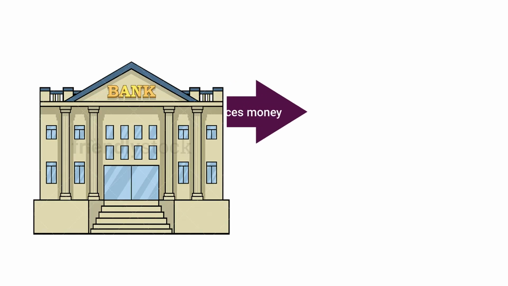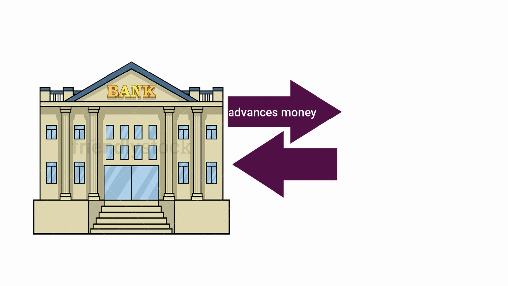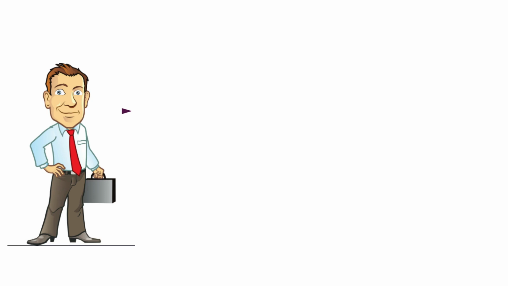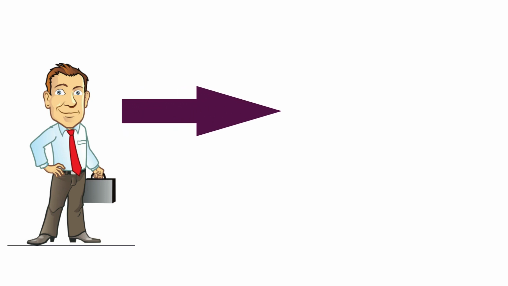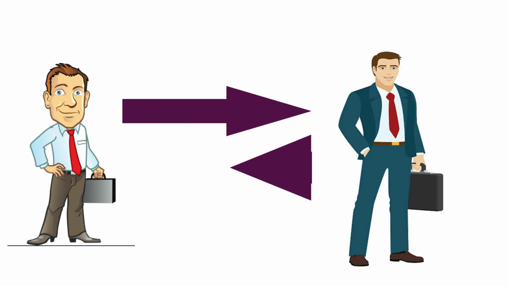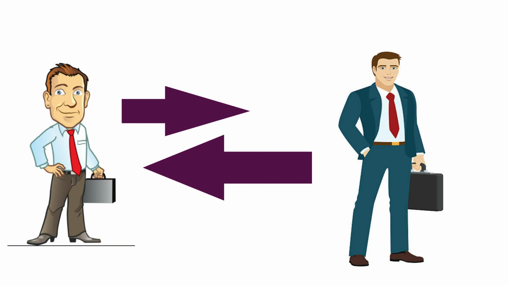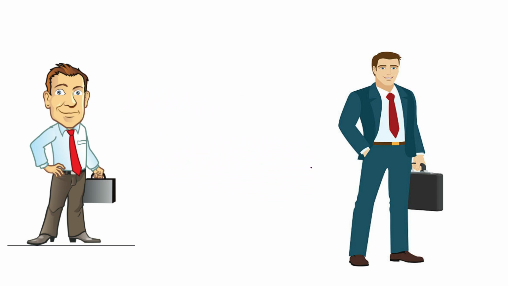In simple words, bills discounting means a bank advances money by purchasing bills at a discount from its customer who, for example, a seller, sells goods on credit to his customer and collects a bill. Confused? Therefore, I suggest you watch that video. A detailed explanation is given in it.